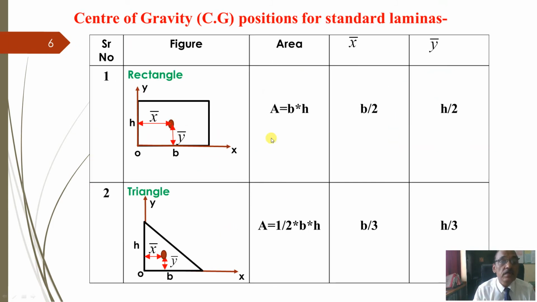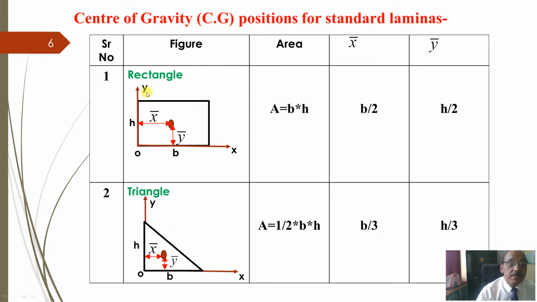Okay. Now, to find out the centroid of a composite figure, try to understand the meaning of composite. It may be made up of some regular figures, like part of it is a rectangle, part of it is a triangle, part of it is a semicircle, part of it is a quarter circle. In that case, you should know the centroid of regular figures. I will take some examples.